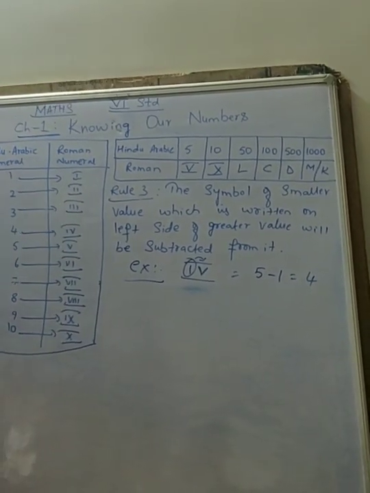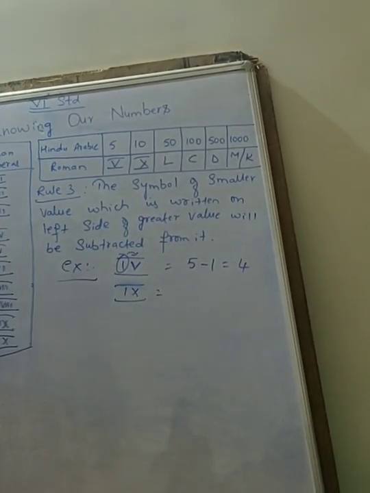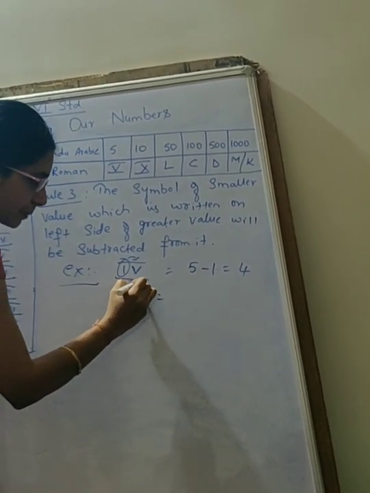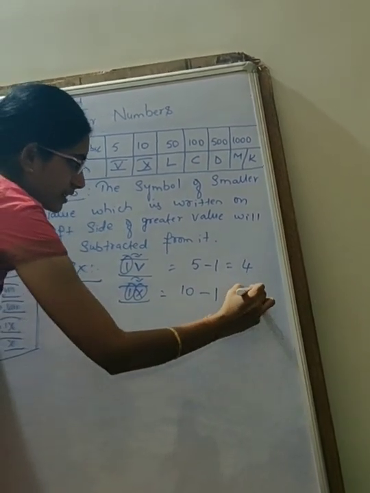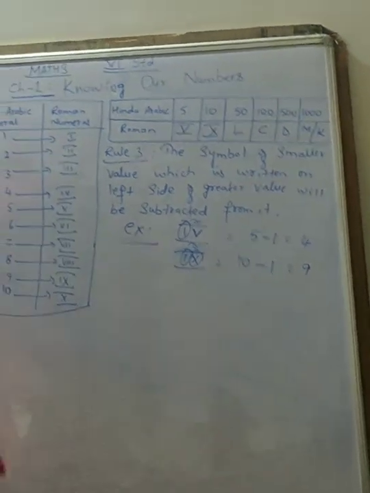One more example we will take. See, I'll take 9. So here this is the smaller value, this is the greater value. It is subtracted from it. That is 10 minus 1 is equal to 9. Got it? Now next we will go to rule 4.